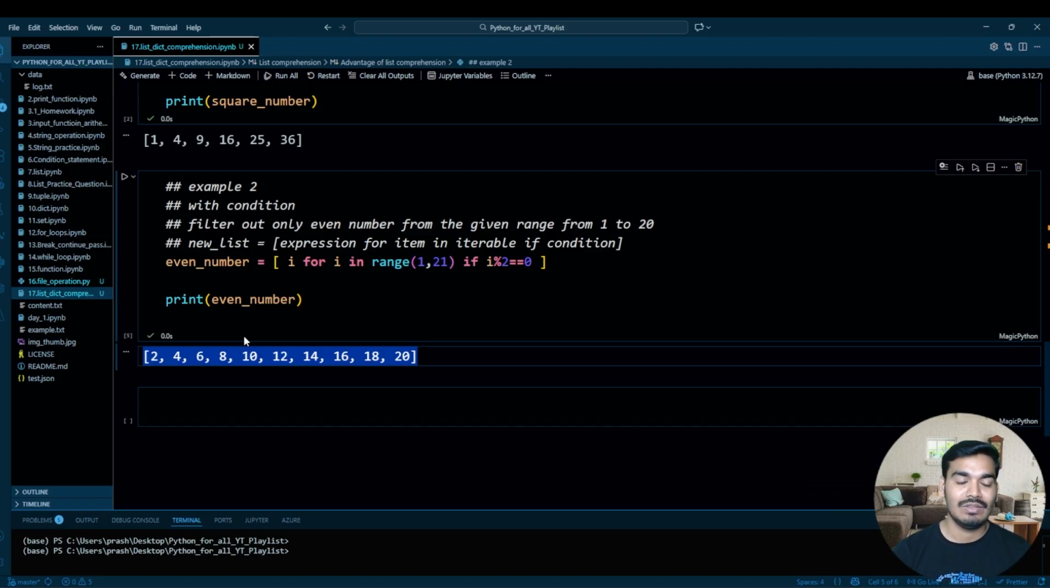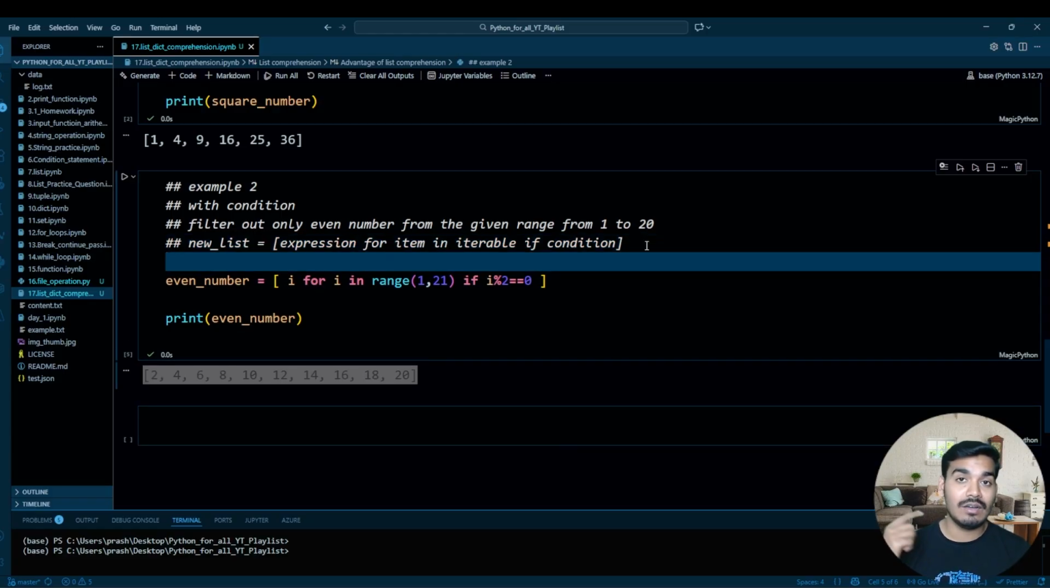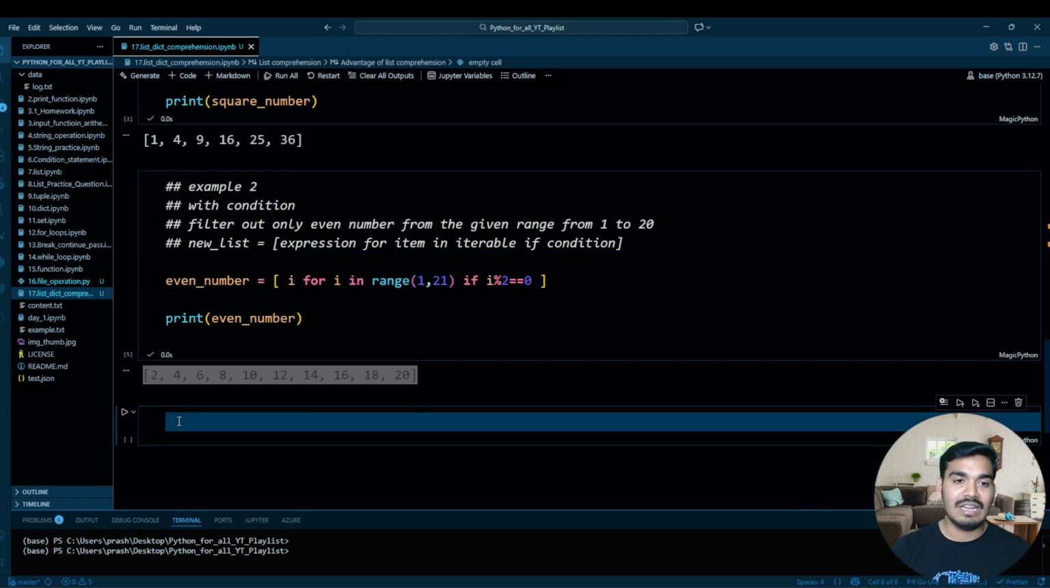Perfect. If you want to do it with the traditional for loop method, how many lines of code do you need to write for that? You know this, right? No need to explain. So list comprehension is much easier, lighter, and easier to read. Perfect. So now let's understand the next line of code.